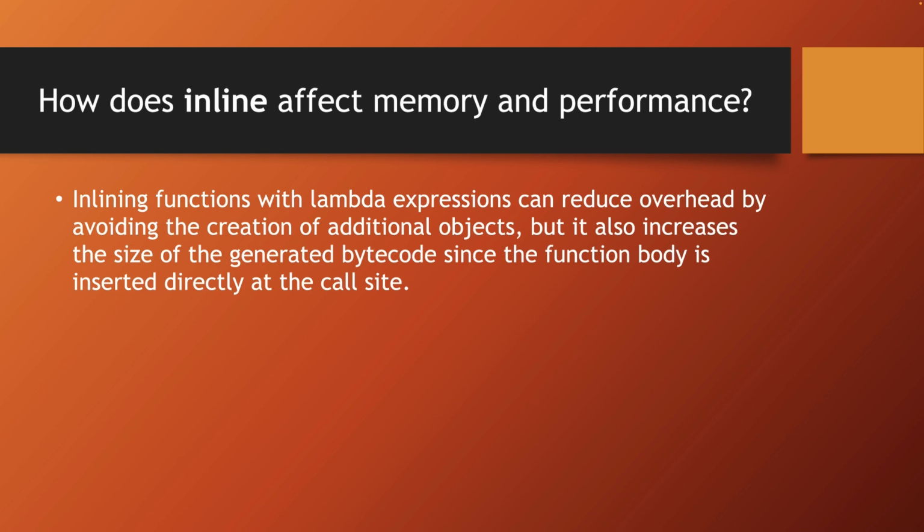The definition sounds a bit heavy, but in practice you don't need to overcomplicate it. In an interview, you can simply say that if a function takes a lambda as a parameter, and you don't use inline, then additional objects will be created in memory. But if you declare it inline, then the function body will be inlined at the call site. And if this function is large, then the bytecode will also grow.